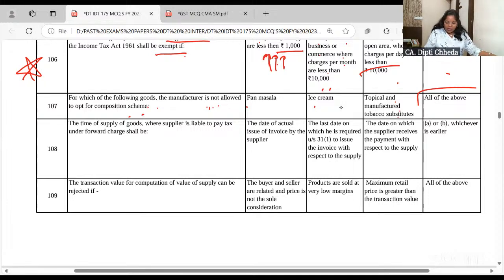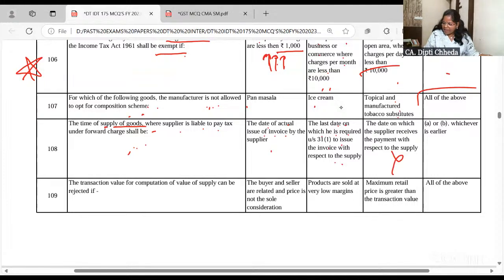Time of supply of goods where the supplier is liable to pay tax under the forward charge. Whenever you are liable to pay the tax under forward charge, it's for goods, no? So it is the day goods are going out or the day the invoice is issued. The date of actual issue of the invoice or the last date when it is required to issue the invoice.